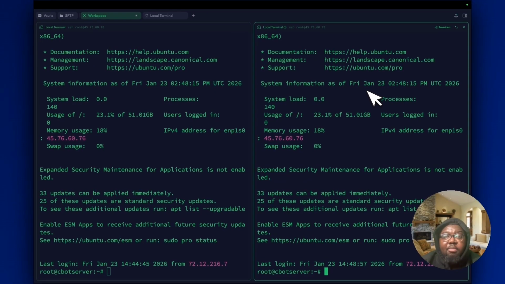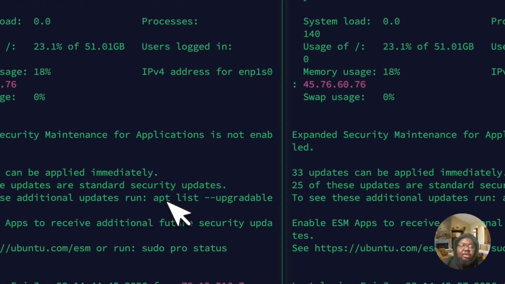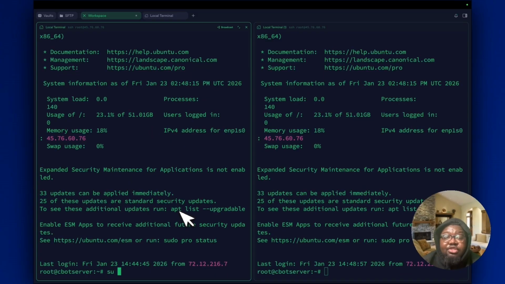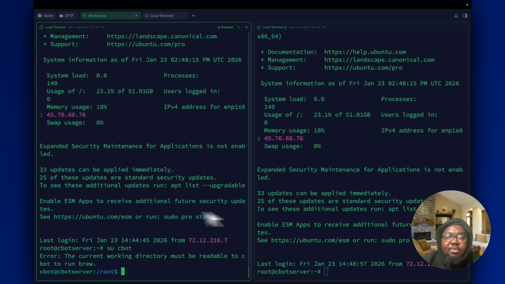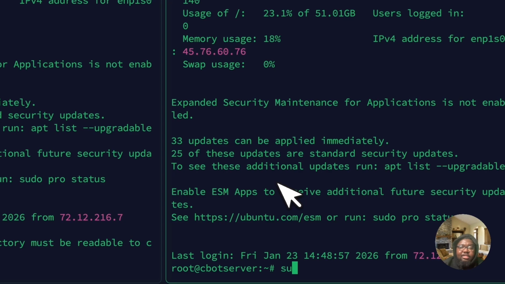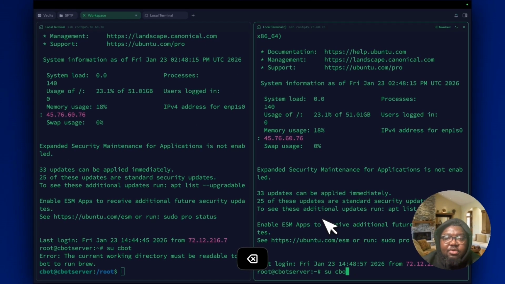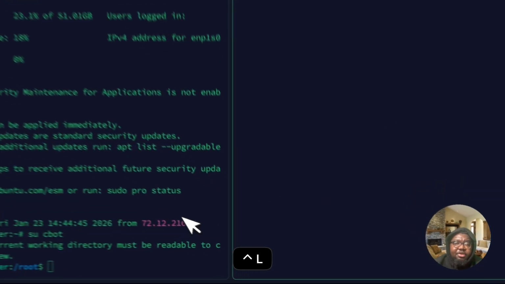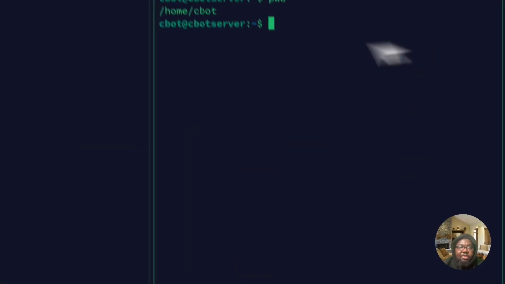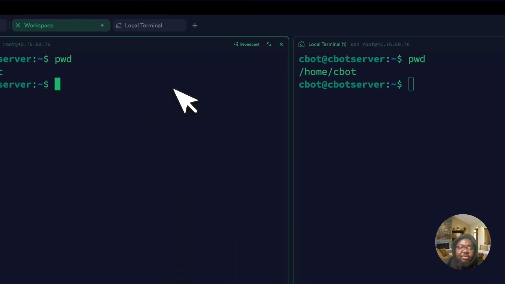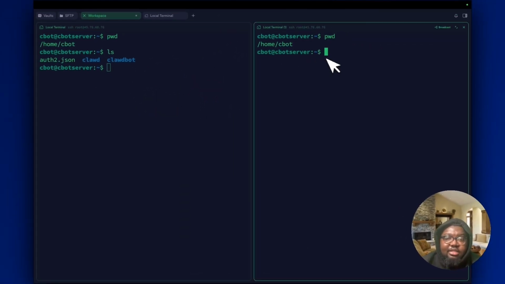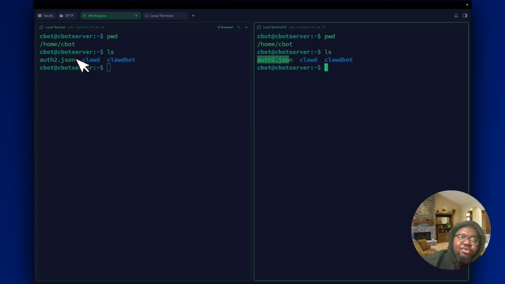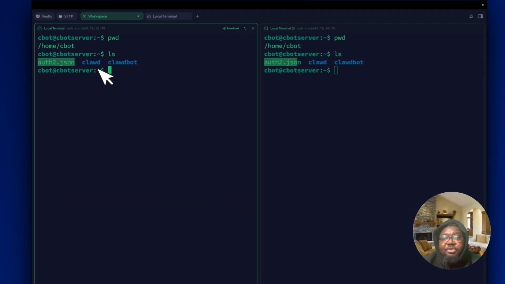Once we're logged in on both sides, you want to make sure you are on the unprivileged CBOT user, su cbot. Okay, and we're going to do an su cbot on this side as well. So I want to clear the screen so everything is nice and tidy. Make sure you're in the home folder on both sides. All right, so type pwd, see where we are. See the contents, beautiful. So we have the auth2.json file lying in there, which we basically just transferred from our local computer onto the VPS.